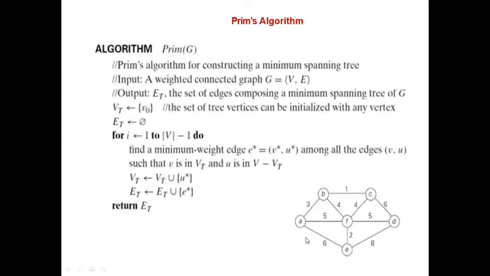With respect to A and B, you check which is the minimum edge connecting to the remaining part of the graph, and that edge you add. So ABC became part of the spanning tree. Now with respect to ABC, you should check which edge is connecting to the remaining part with the minimum weight. That one will be added. This is all about Prim's algorithm.